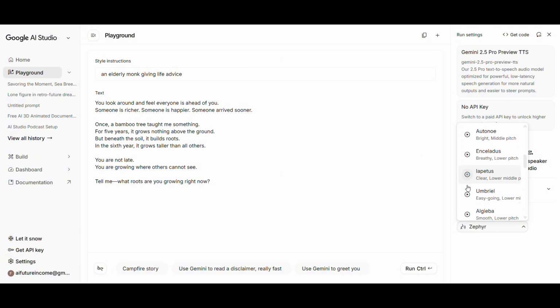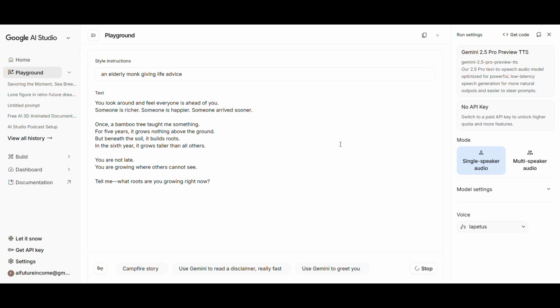The key with any of these tools is picking the right voice. You want someone who sounds believable. Not too young. Not too robotic. Listen to the previews before you commit. For this tutorial, I'm going to keep using the 11 Labs voice because the quality is best. But you can use whatever works for you. Make sure you save your audio file. You'll need it in the next step.